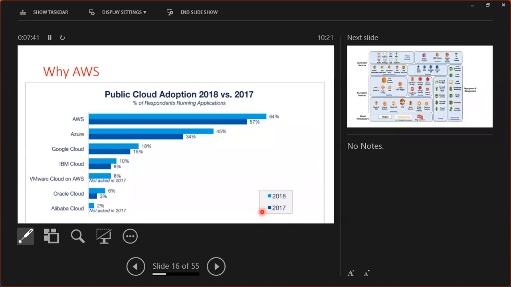This is the main thing: why should I learn AWS? As a student, our ultimate goal is to get a job. That is the first point. The second point is that AWS already occupied 64% in 2018. It means above half of the world is already occupied by AWS. The remaining are all less than AWS, Azure and all those things. So this is the reason we are getting huge requirements on top of AWS and the highest paid salaries.